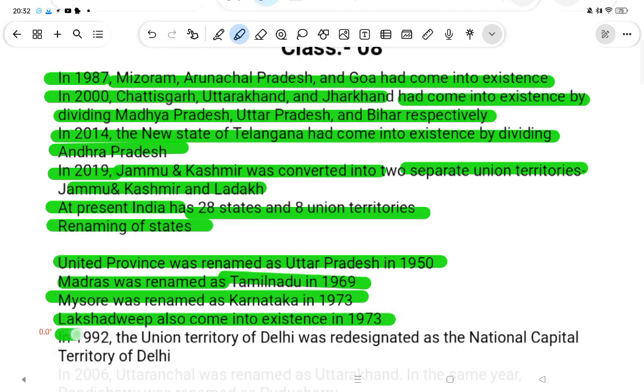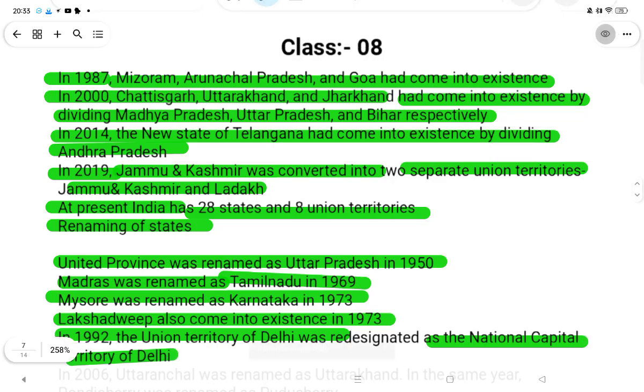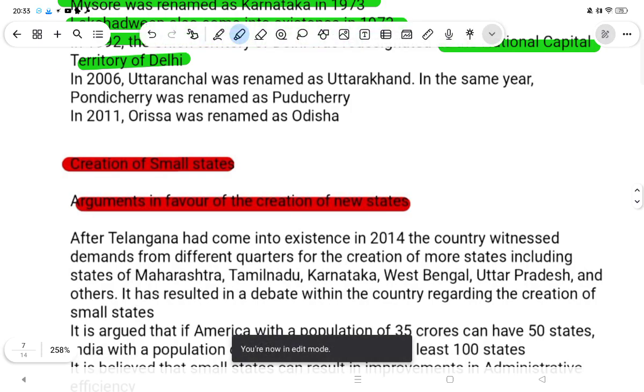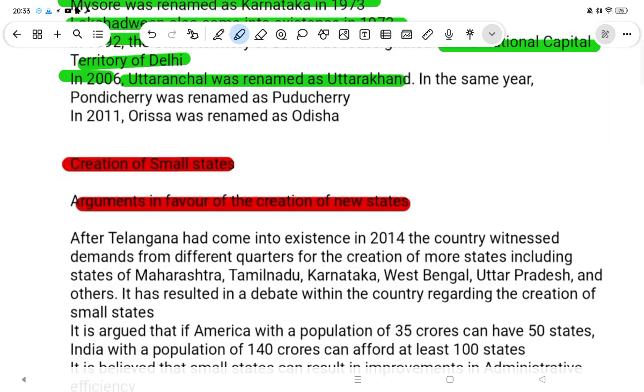In 1992, the Union Territory of Delhi was redesignated as the National Capital Territory of Delhi. In 2006, Uttaranchal was renamed as Uttarakhand. In the same year, Pondicherry was renamed as Puducherry. In 2011, Orissa was renamed as Odisha.